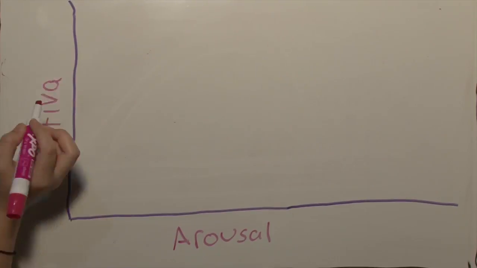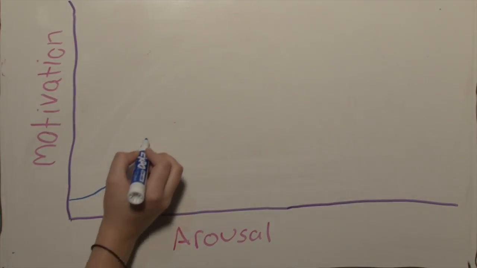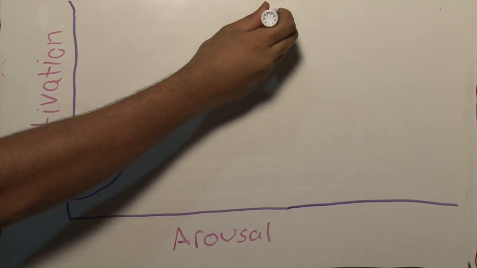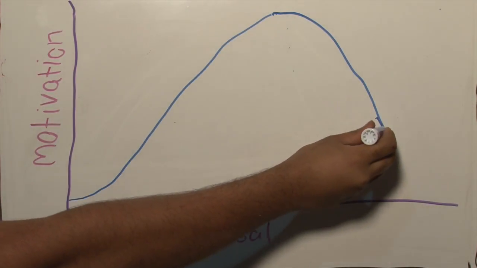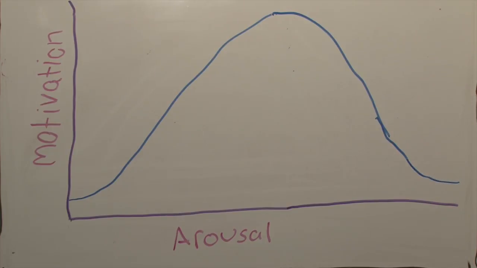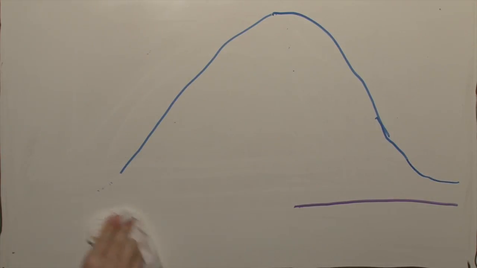This is where the arousal theory takes over. This theory says that arousal follows an inverted U. As arousal increases, so does motivation. This peaks at the top of the inverted U, and then motivation begins to decrease.